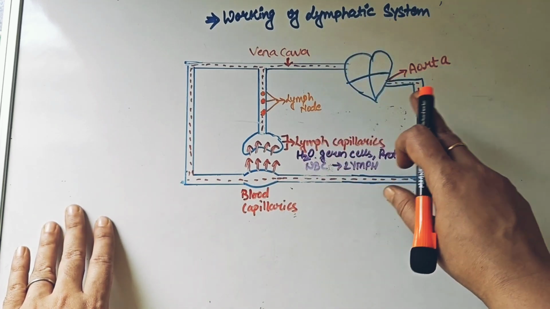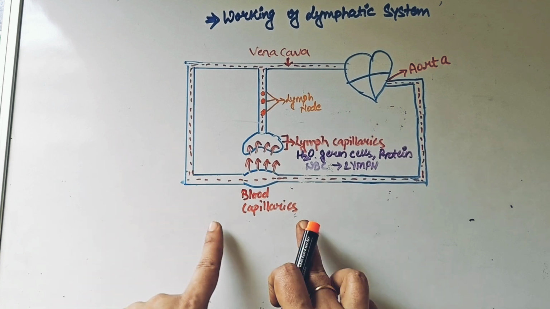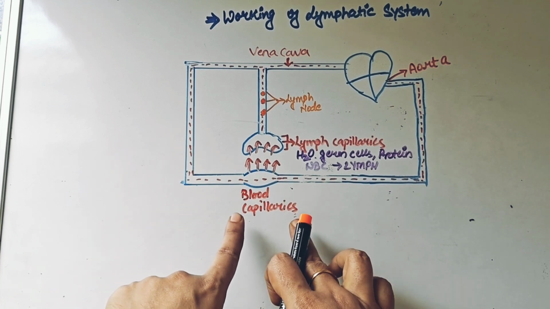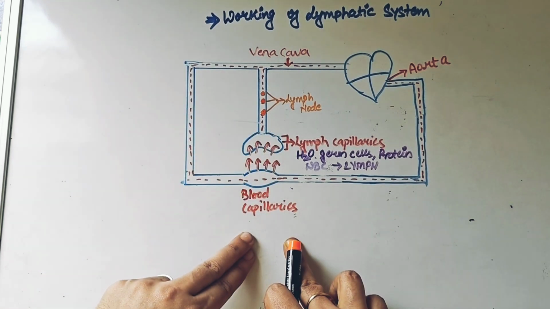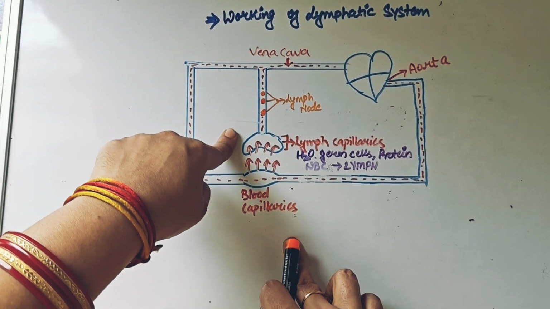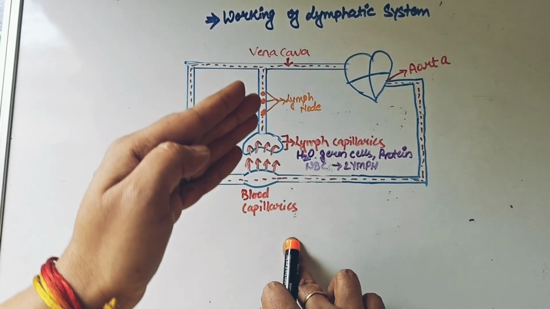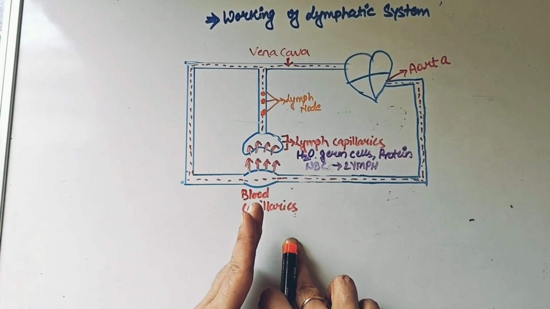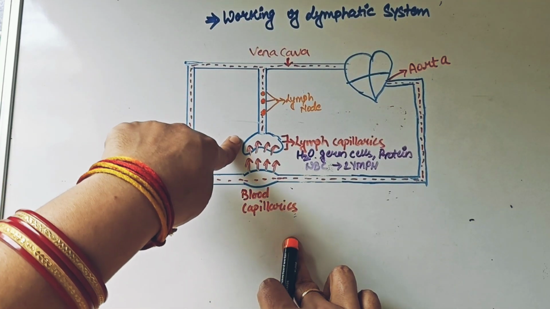When through the heart and through your aorta, the blood is passing down through various arteries, coming to extensive divisions, becoming one cell thick structure which is the capillary area where the exchange between cells is taking place. The lymph capillary, also being closely associated in this particular passage, allows some molecules or some components of the blood to move out of the blood capillaries and enter in the lymph capillary.